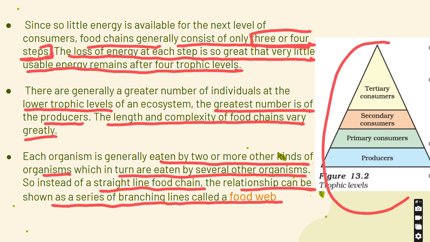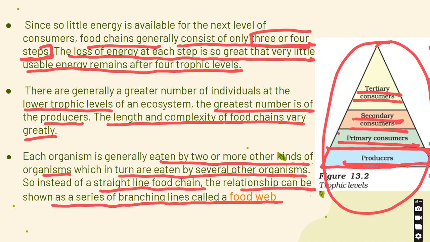This is what your trophic level looks like. You'll have the producers at the base, primary consumers, secondary consumers, and tertiary consumers. Notice that your primary producers, the base, is very large, right? And as it goes higher, it becomes narrower. It's in the form of a triangle with a base that is very large. That symbolizes that a great number of organisms are producers.